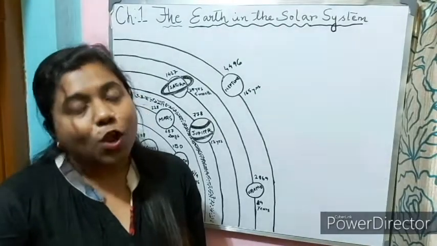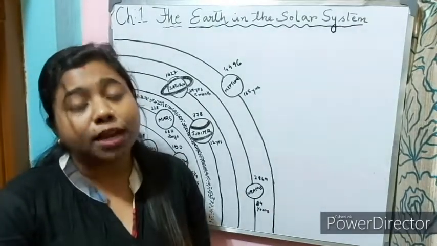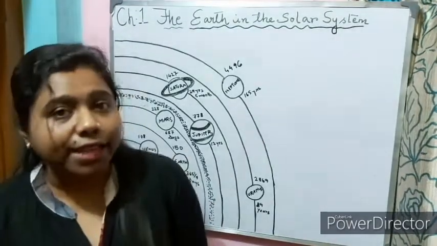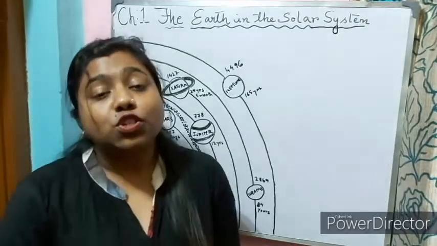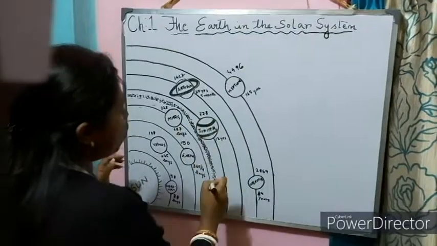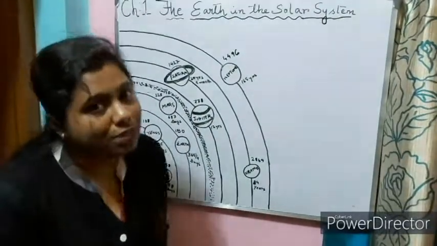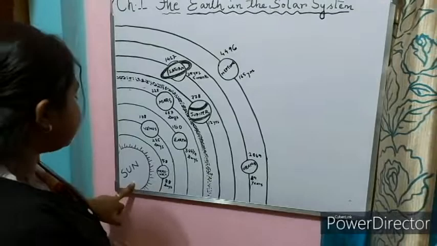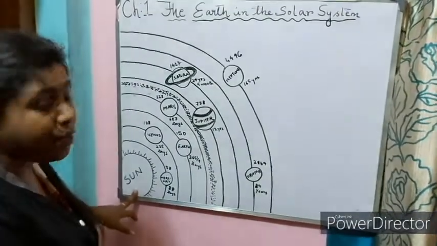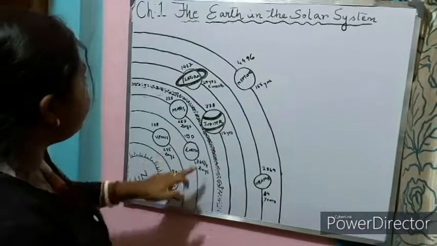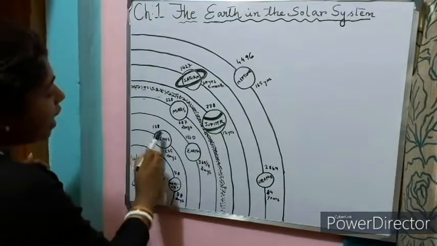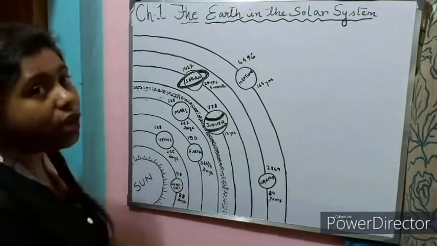Now, let us go ahead with the complete explanation of the topic solar system. As I said in the earlier video, solar is related to sun. So, the sun, the planets, the asteroids and meteoroids form the solar system. As you can see, sun is at the center of the solar system. So, we can consider him as the head of the family. And around the sun, you can see there are different planets which are revolving around the sun in a fixed elongated path that we call orbit.